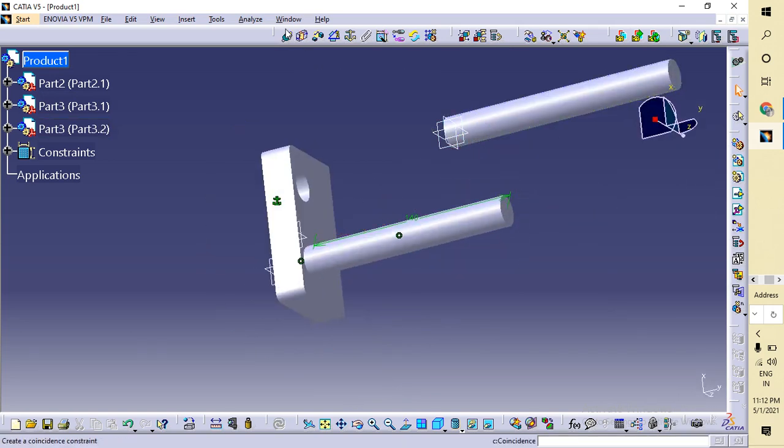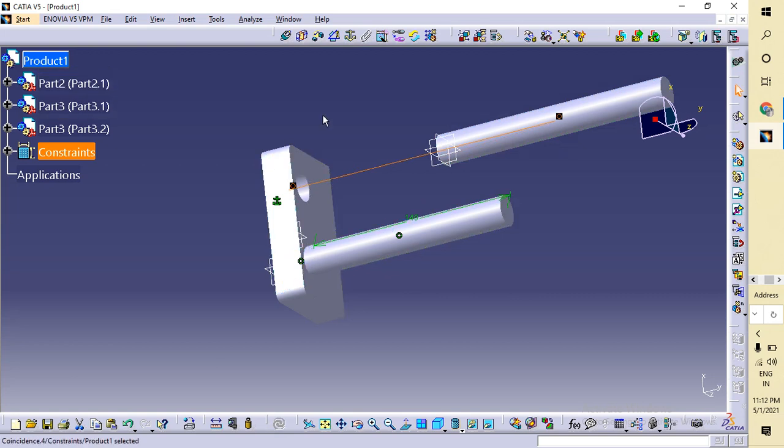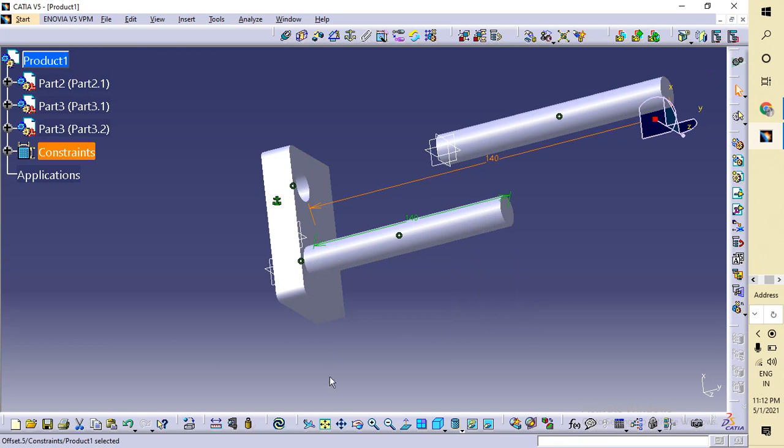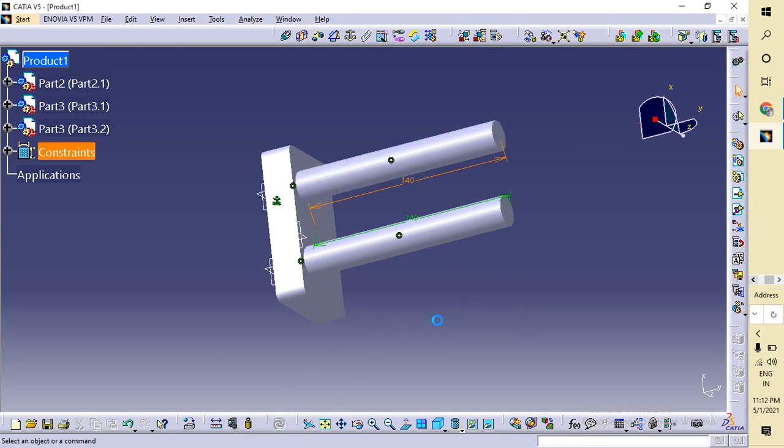So now for this part, go to coincidence. For this center line coincidence, and then go to the offset command, select this one and this part, and again give this 140. Okay, click on the update command.